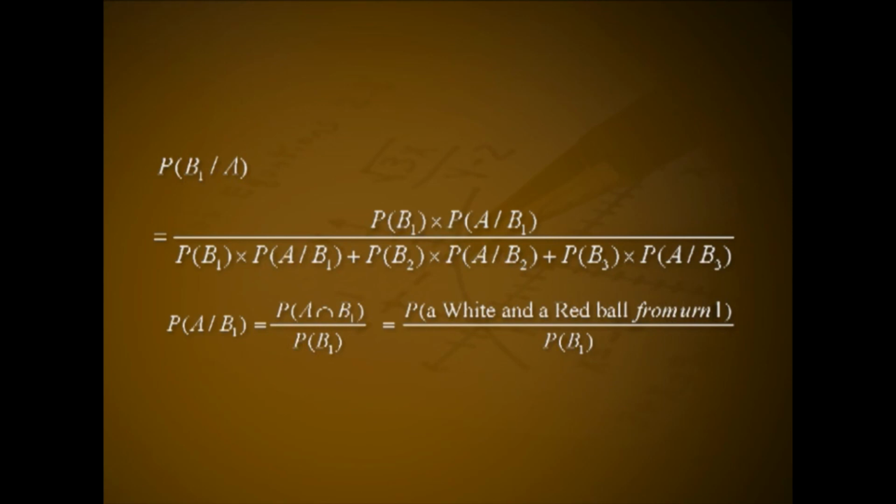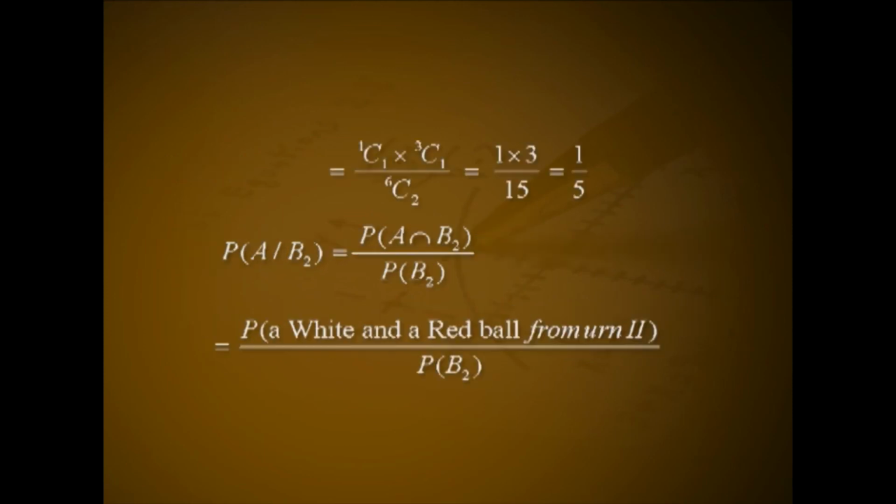That is equal to probability of a white and a red ball from urn 1 divided by probability of B1. That is equal to 1C1 into 3C1 divided by 6C2, that is 1 into 3 divided by 15, that is 1 by 5.